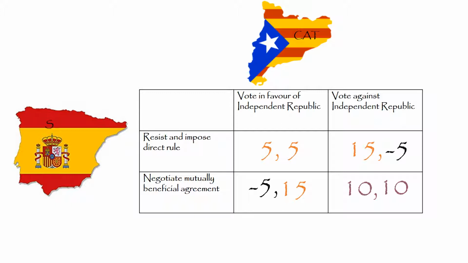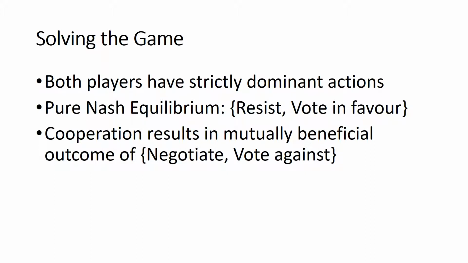The prisoner's dilemma shows us that two completely rational players might not cooperate even if it appears that it is in their best interest to do so. This mutually beneficial outcome could be achieved through an iterated game. This is when individual rationality no longer equals collective irrationality. Both Catalonia and Spain would have a common goal to sustain mutually beneficial cooperative outcomes, overcoming any incentives to compete.